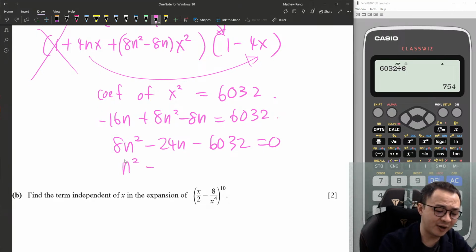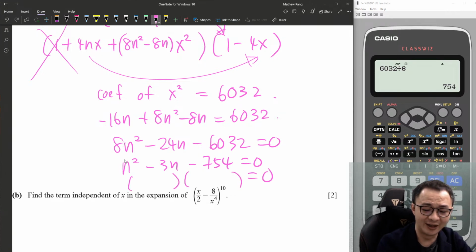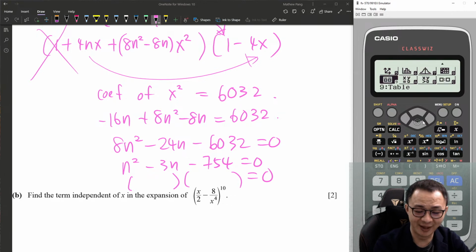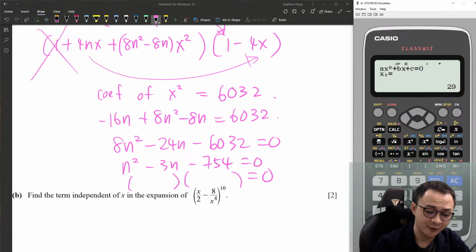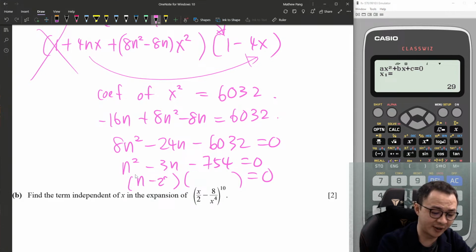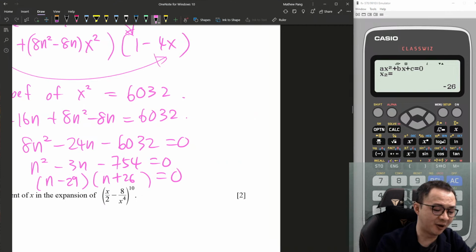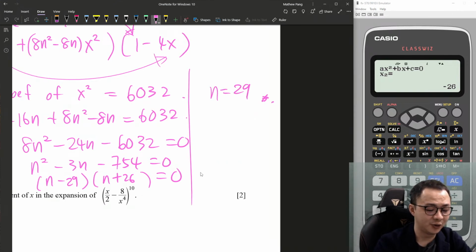Okay, so I get n squared minus 3n minus 754 equals 0, and then try to factorize it. Yeah, it's not possible to do 754 mentally, so I just use the calculator here: 1, negative 3, negative 754. Alright, so n minus 29 and n plus 26. Since n must be a positive number, n equals 29 is your only answer.